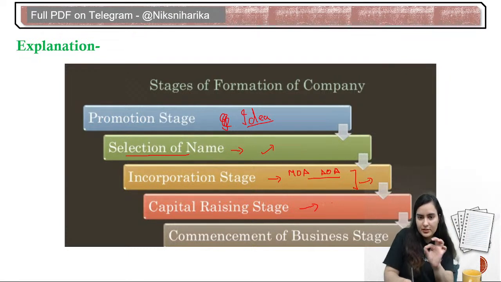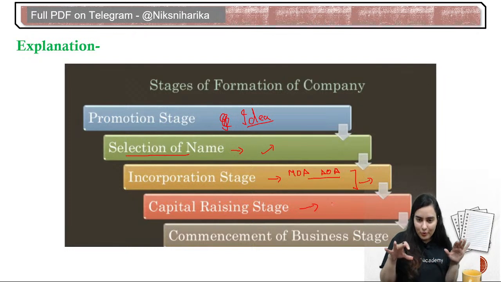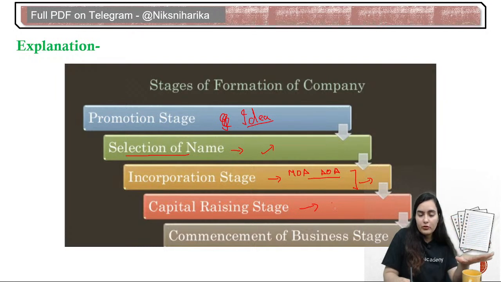Then we raise money from the promoters, then from the public, depending upon whether it is a private company or a public company. And after raising sufficient money to run a business, we commence the business. That means we start our production or manufacturing, sales, everything.